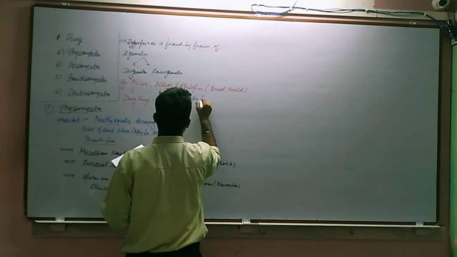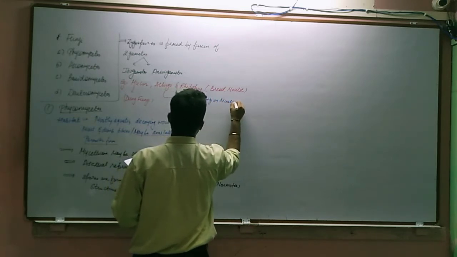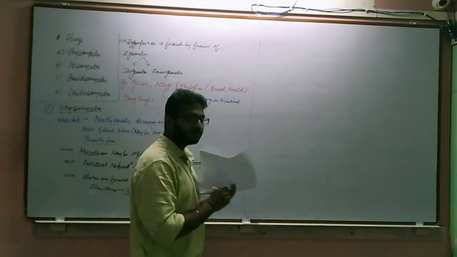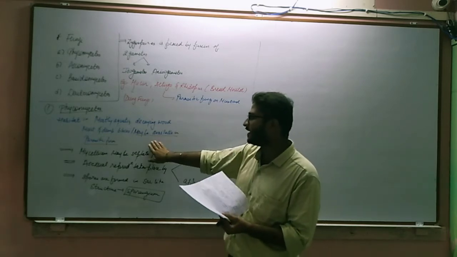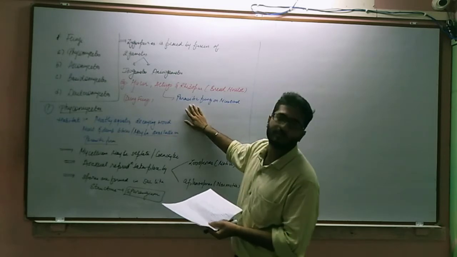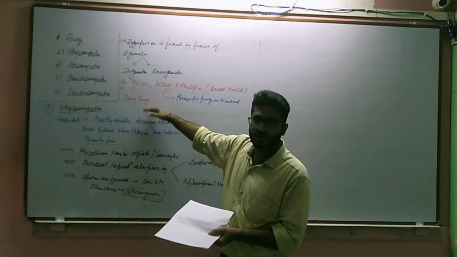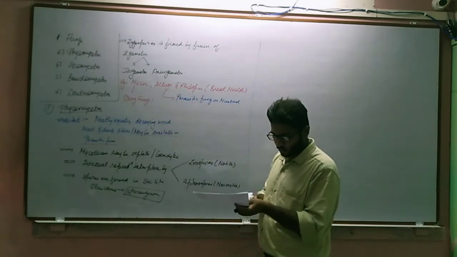It is parasitic fungi on mustard. Right? So this is all about the Phycomycetes. What is important to note here is habitat, reproduction modes, how mycelia is arranged, and the examples. That's it. And you should be thorough with what is the other name of Mucor, what is Albugo, what is Rhizopus. All these things you should be thorough with.